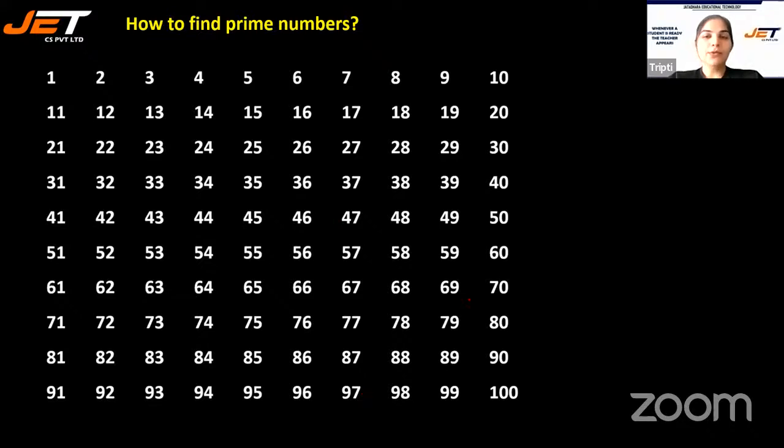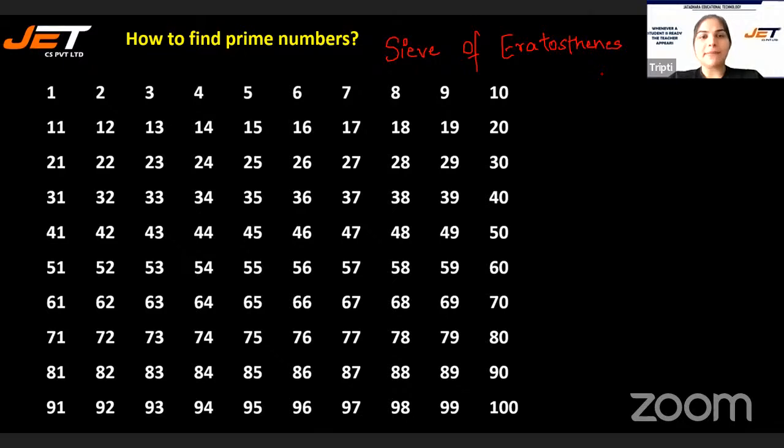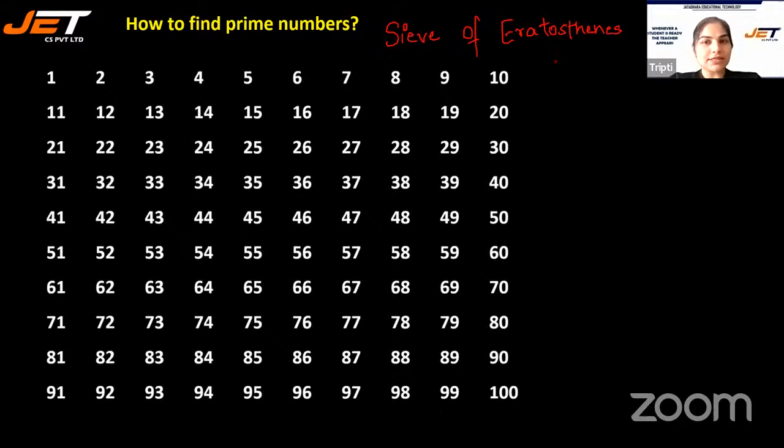Okay. Now, let's figure out how many prime numbers there are. There is a method called the Sieve of Eratosthenes method. Sieve of Eratosthenes method. Now, what is this method?